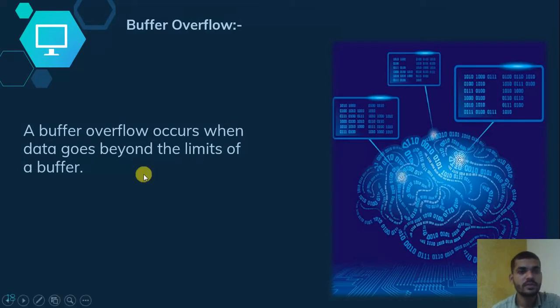Buffer overflow occurs when the data goes beyond the limits of the buffer, when you are entering the login ID and password, or some username information and password, into websites, but mistakenly you enter more characters. If the limit is 8 characters but you enter 15 characters, those extra characters are not useful for you, but the attacker accesses those characters through buffer overflow attacks and uses that information.